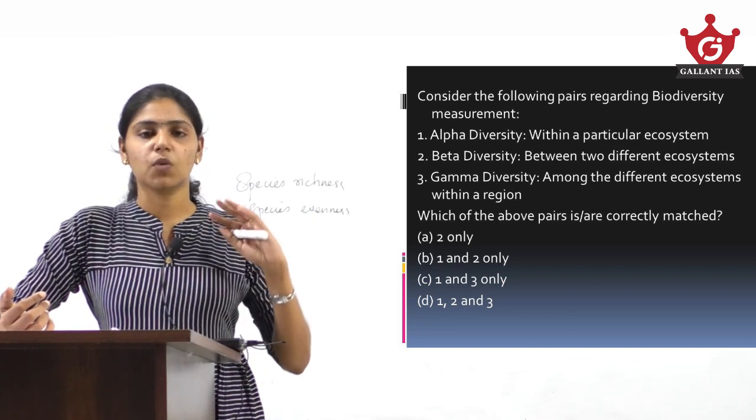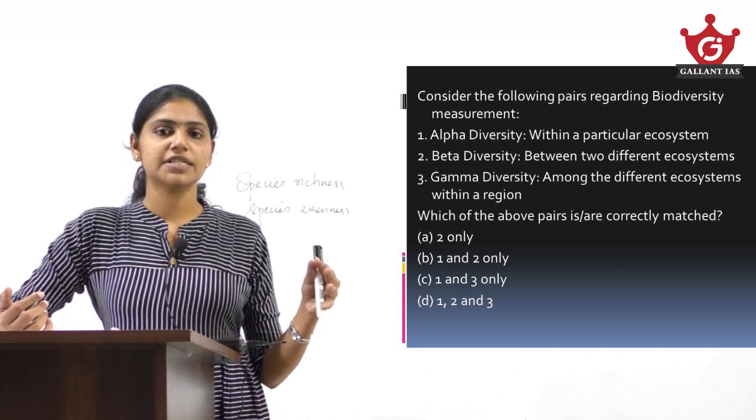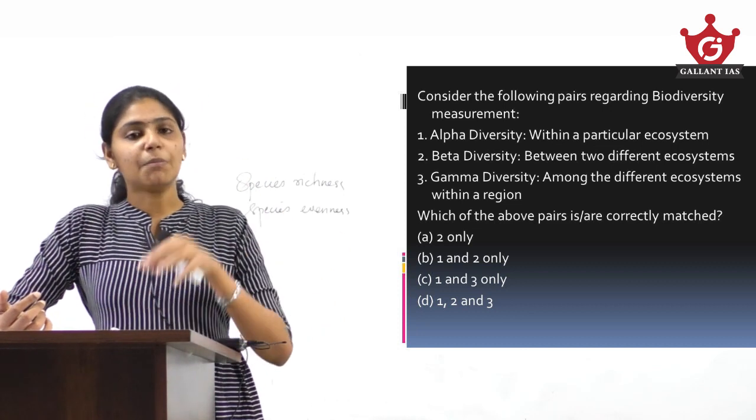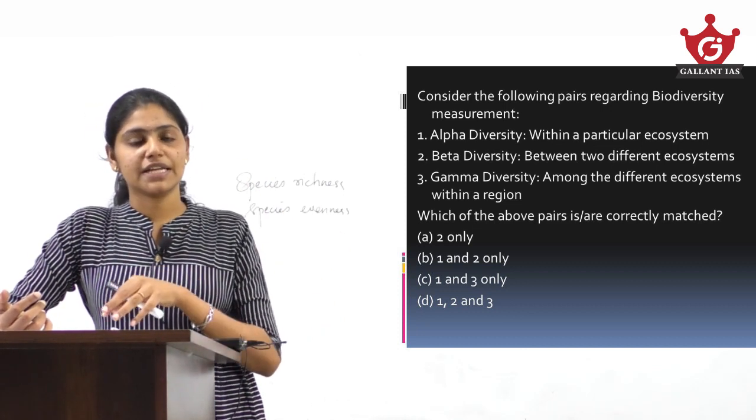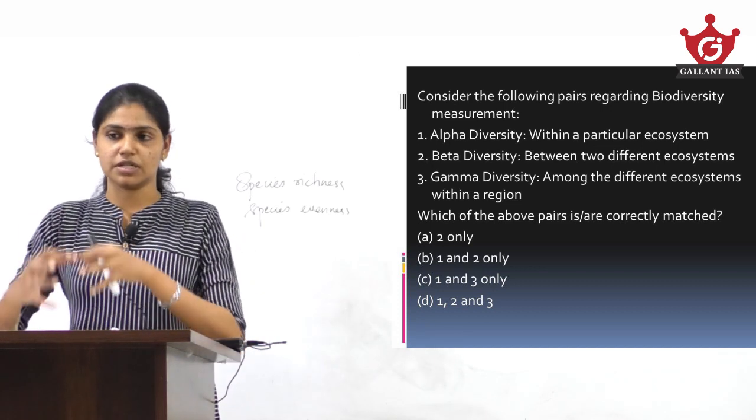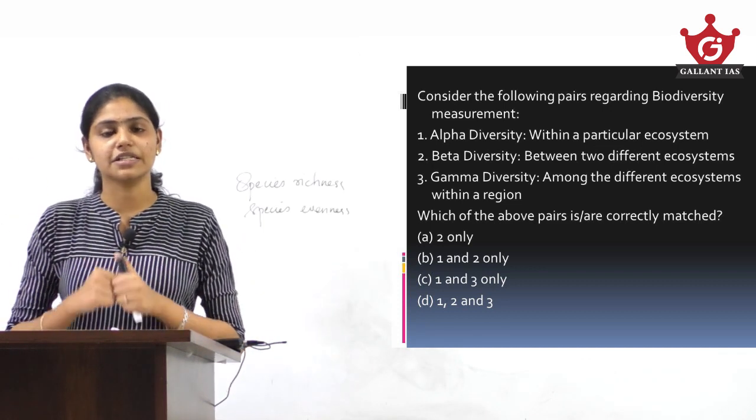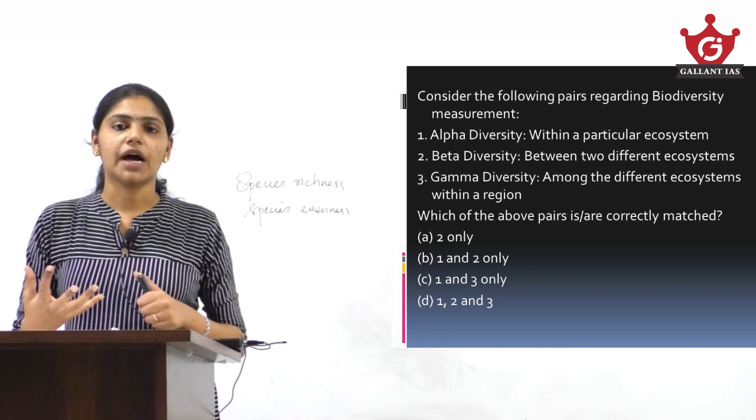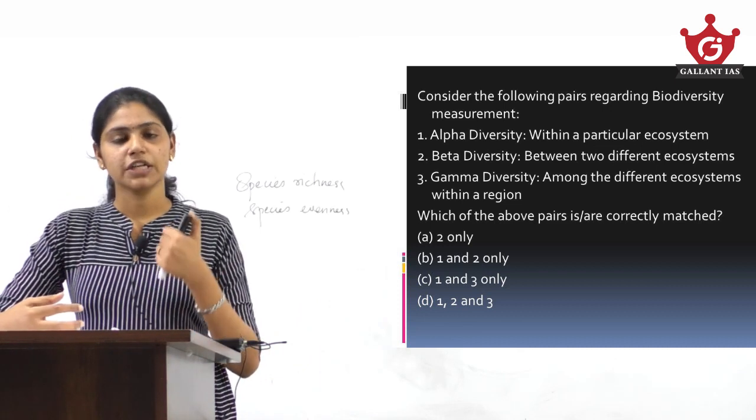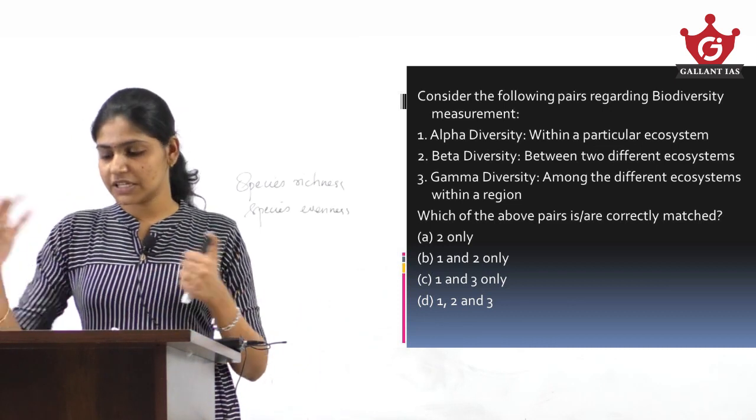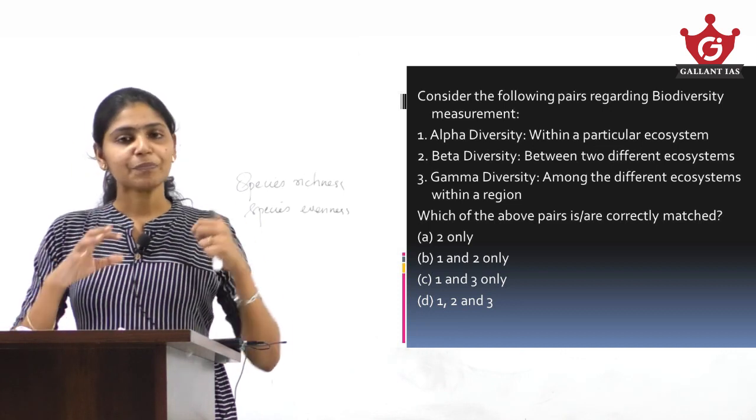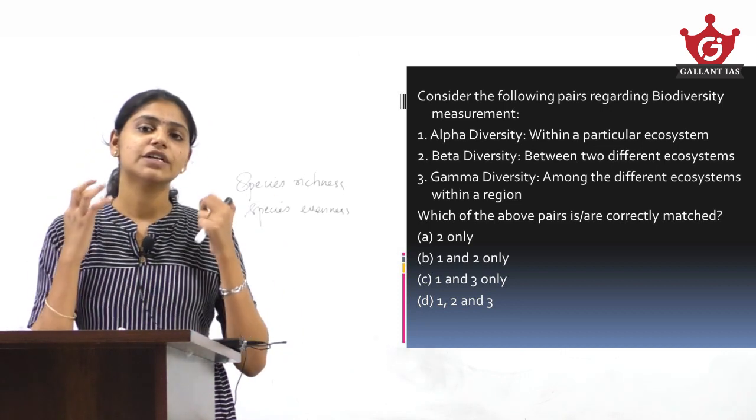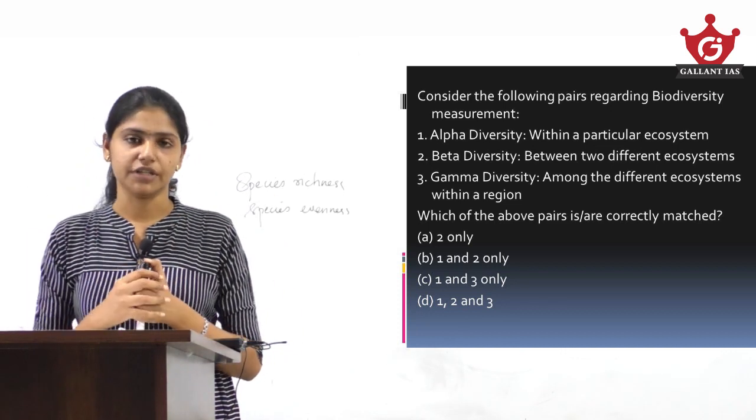So keep in mind, what is species richness? Species richness means the number of species present in a given ecosystem or present in a particular region. So species richness simply means the measure of number of species in a particular region.